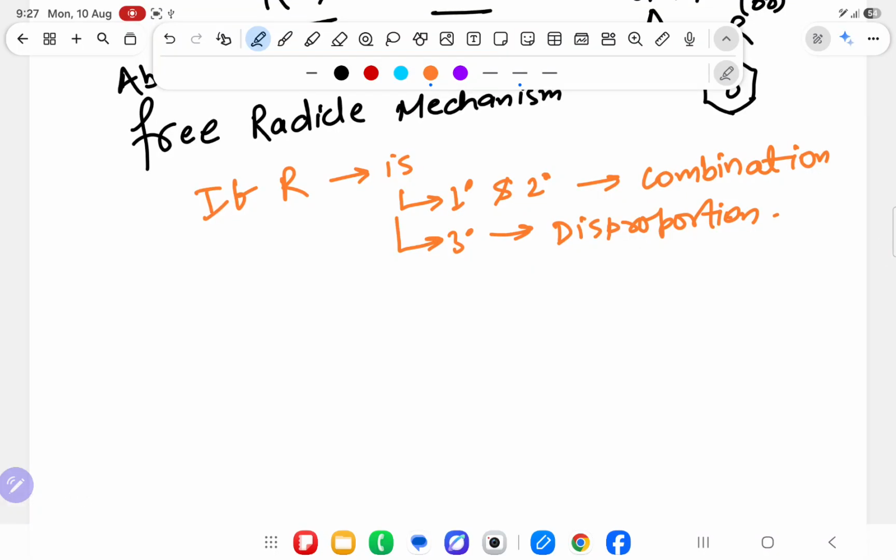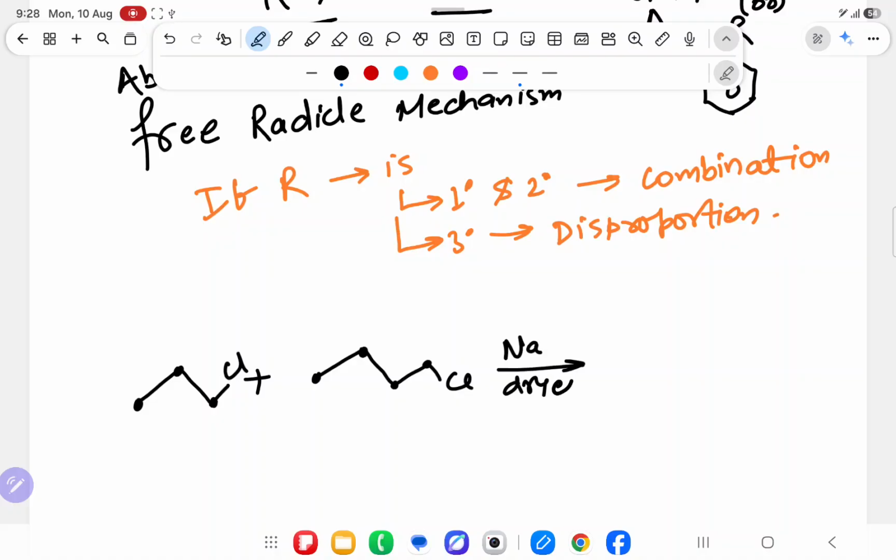But before that, some student will say, sir, why you are not doing like this? You will do like this. What I will do, sir? You will do one thing. Propane you will take, 1, 2, 3. 1, 2, 3, 4, over here Cl you will take, over here Cl you will take. And try to produce in presence of sodium, dry ether and heat. Odd number is coming, sir. Here it will go free radical, here it will go free radical, not like this, it will do homolytic cleavage. So try to do like that.